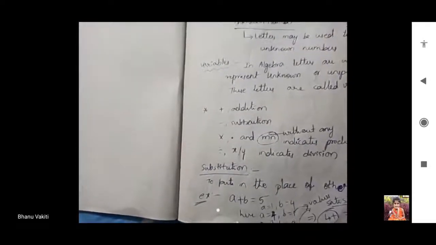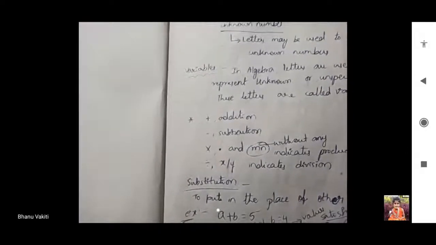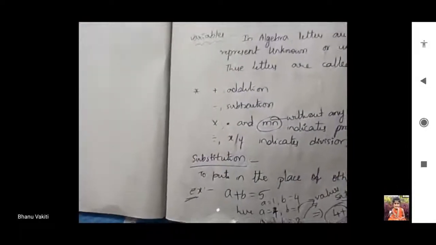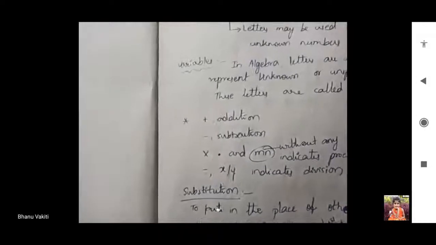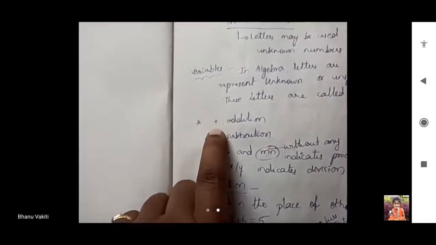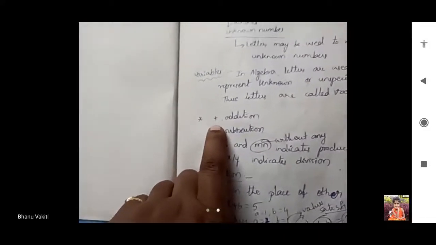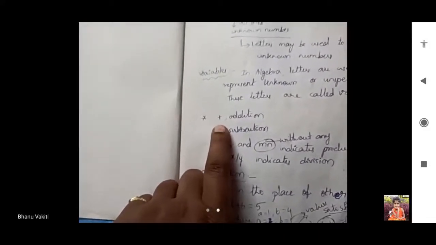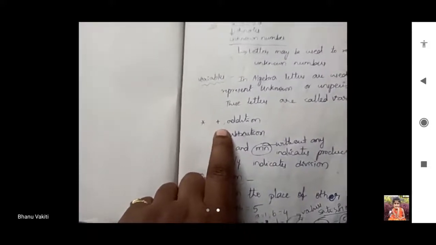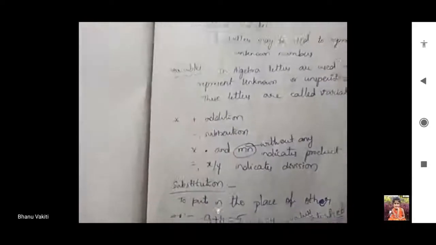In between two variables, we can use the addition operation, subtraction, multiplication, and division. For addition, we use the plus symbol in between the variables. For example, x and y are two variables. For adding the two variables, we can write x plus y as an expression. X plus y is called an algebraic expression here.